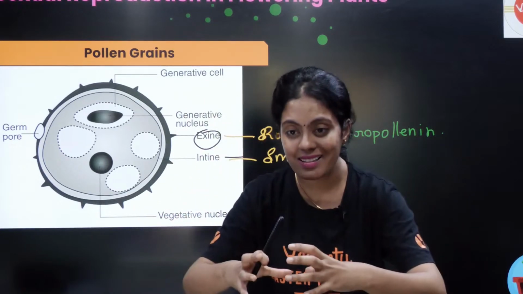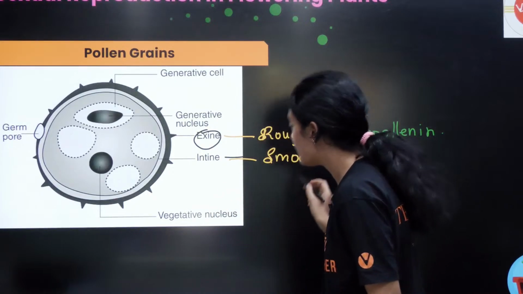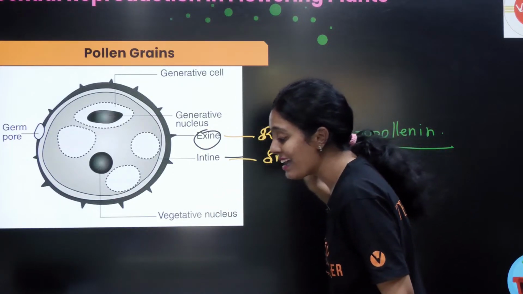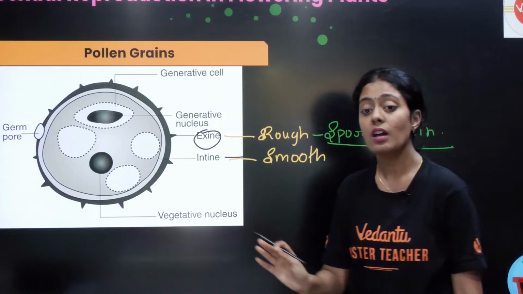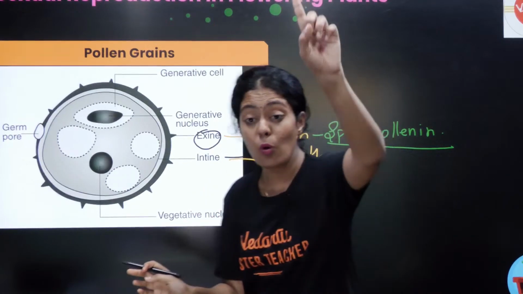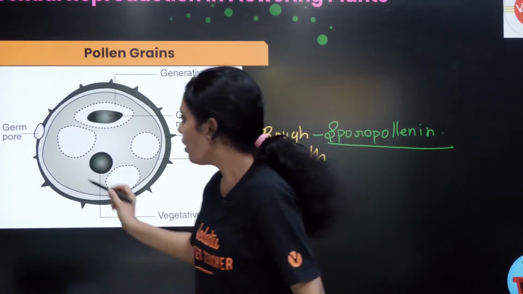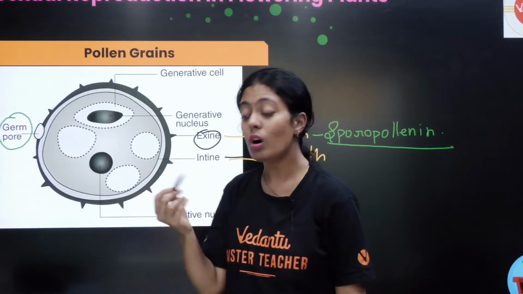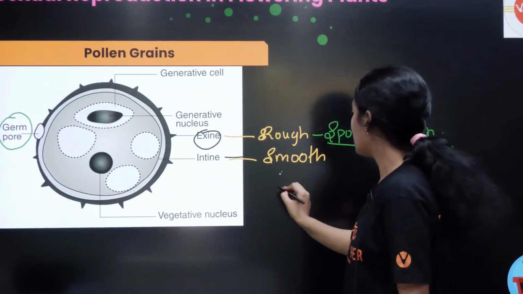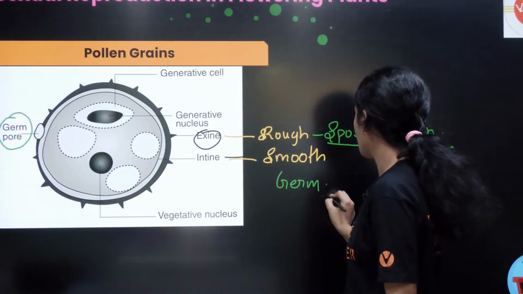So to protect the pollen grain we have a substance called sporopollenin. Excellent, it is sporopollenin. Okay, the sporopollenin will not be present in just one place. That is your germ pore. What is this germ pore? What is the use of the germ pore? Can anyone tell me? What is the function of the germ pore?